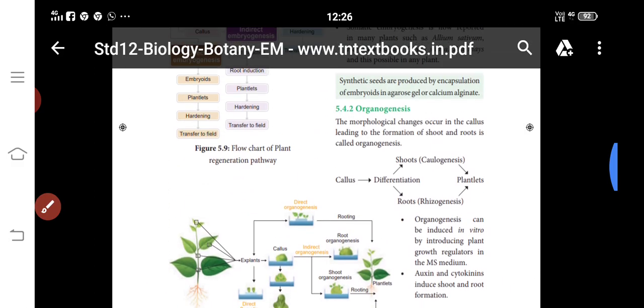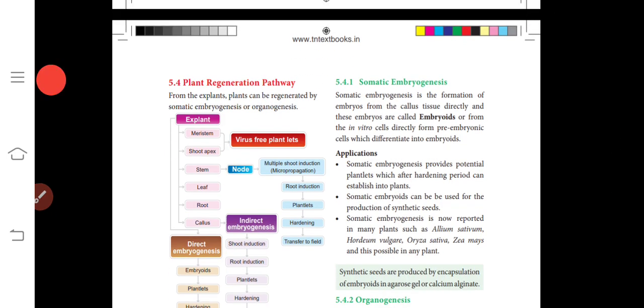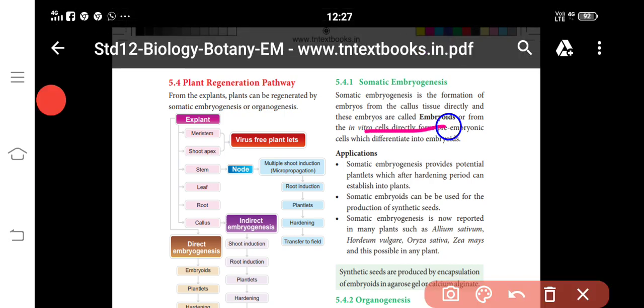Next, we learn about somatic embryogenesis. Somatic embryogenesis is the formation of embryos from callus tissue, and these embryos are called embryoids, from in vitro cells, from pre-embryonic cells which differentiate into embryoids.